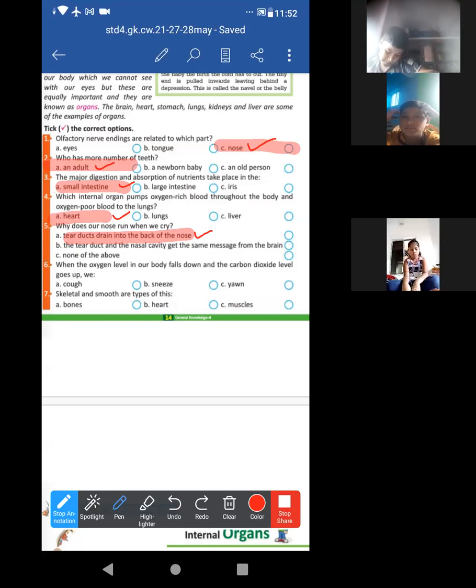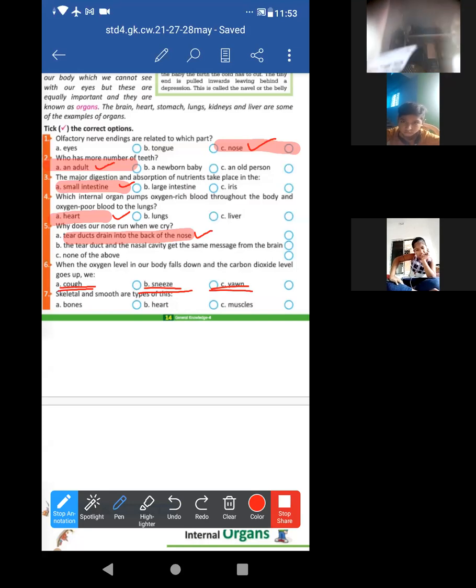Look, the sixth one. When the oxygen level in our body falls, and the carbon dioxide level goes high, it is increasing in our body, right? What happens at that moment? Look: cough, sneeze, yawn.